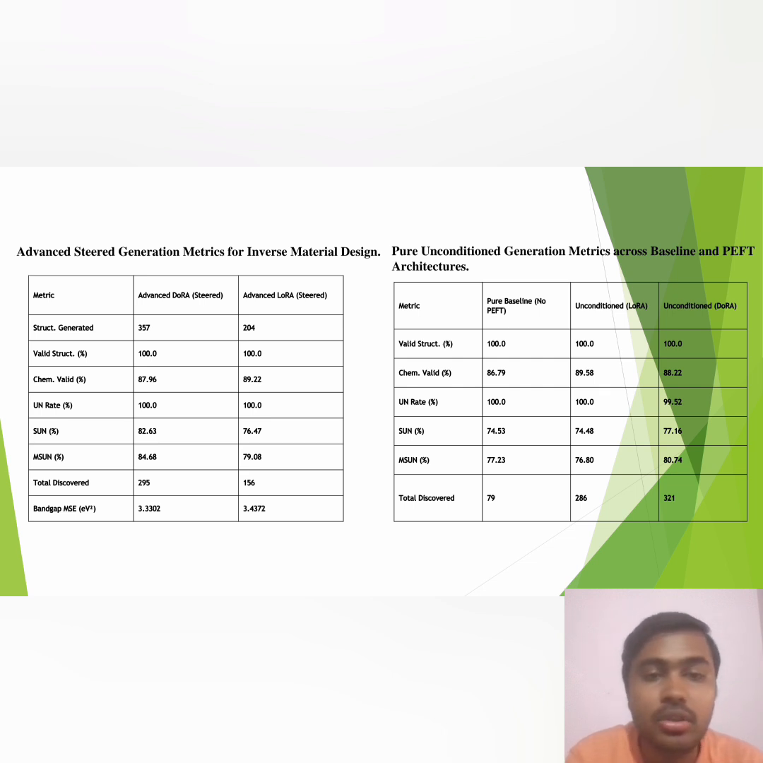While both froze the core parameters and trained roughly 17.8%, standard LoRA optimization generated only 204 structures with a 79.08% marginal S.U.N. rate. Conversely, our advanced tiered DoRA pipeline generated 357 structures, maintaining 100% structural validity rate. Also, DoRA discovered 295 approved crystals with an incredible peak marginal S.U.N. rate of 84.68% and a bandgap steering MSE of 3.3302 electron volts squared, outperforming LoRA across the board.